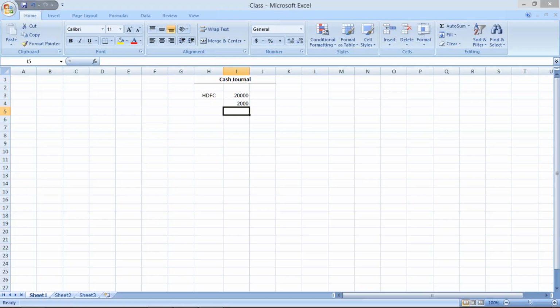So one GL is going to be debited and another GL is going to be credited. Of course, if it is a withdrawal, the bank GL is going to be credited, but which is going to be debited? We have to create a petty cash GL, and that GL will be debited during withdrawal. If we withdraw the amount from the bank, we are transferring the amount into the petty cash GL.